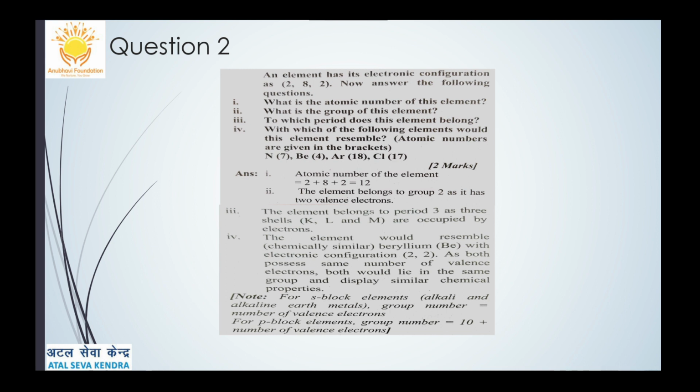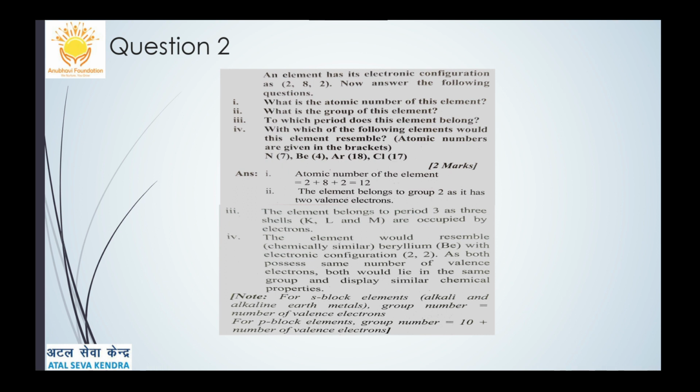And last but not the least, with which of the following elements would this element resemble? Nitrogen 7 is 2, 5; beryllium is 2, 2; argon is 2, 8, 8; and chlorine is 2, 8, 7. Since my given element is 2, 8, 2, it has 2 electrons in the outermost orbit. Beryllium has an electronic configuration of 2, 2, and since they have the same valence electrons, they would be in the same group and display similar chemical properties. Hence it will resemble beryllium.